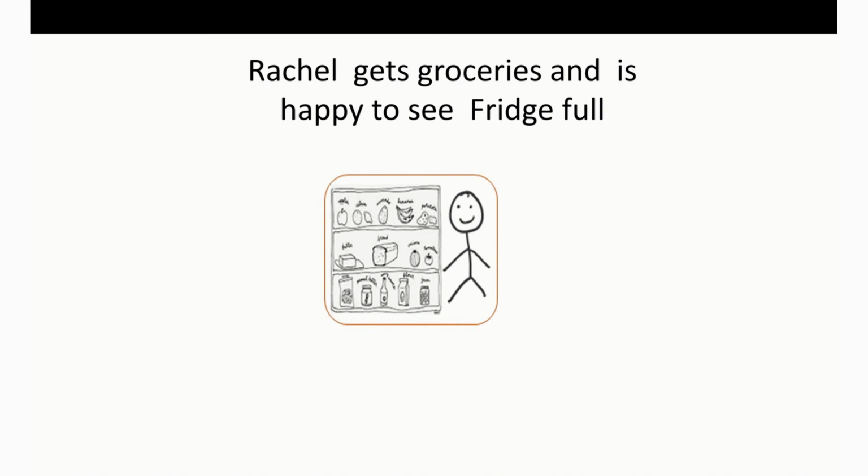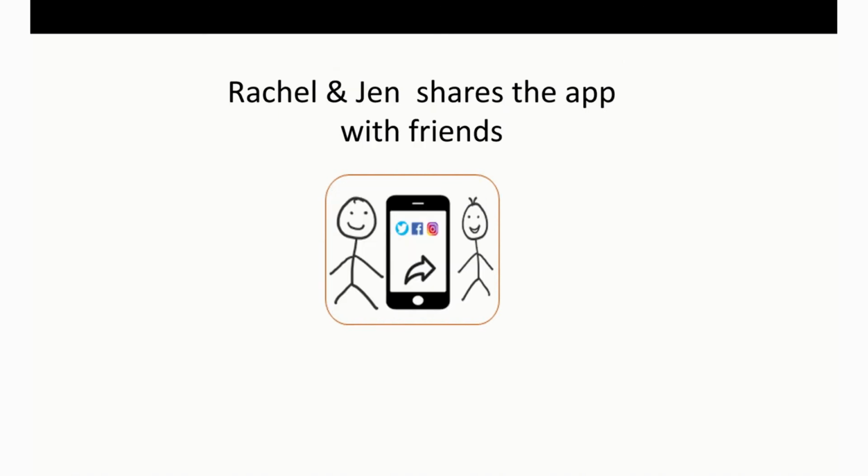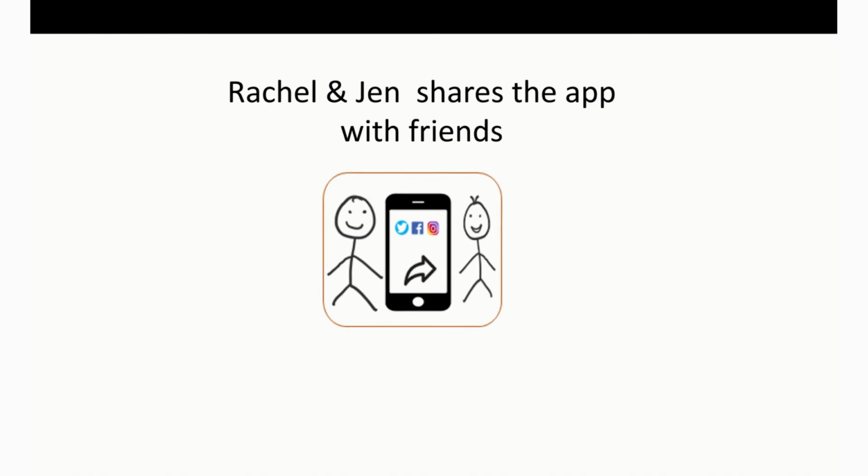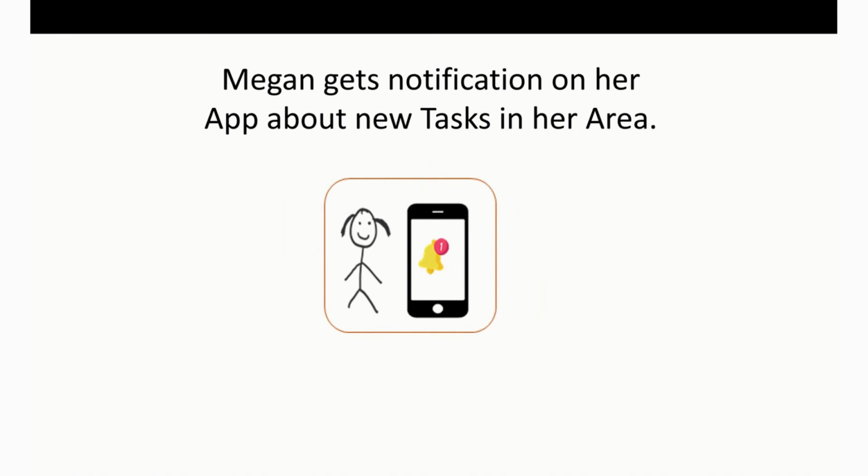Rachel is so happy to see her fridge full and gets the groceries. Rachel and Jen are so happy that they share the app with their friends so that they also learn more about it. And meanwhile, Megan gets notification on her app about new tasks in her area.